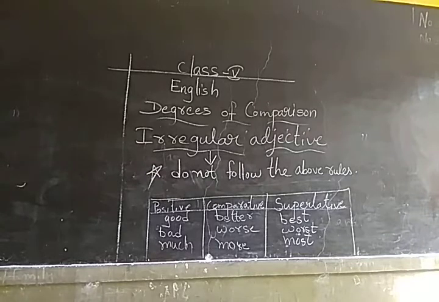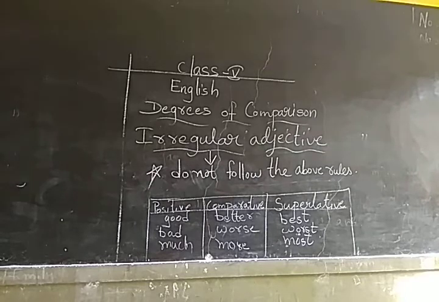I will be putting the work in the next class. We will be learning about some adjectives that are long, means two syllabic words, three syllabic words, four syllabic words like that. For your understanding, I am telling you, they are long words. There you are going to use more and most, or less and least.